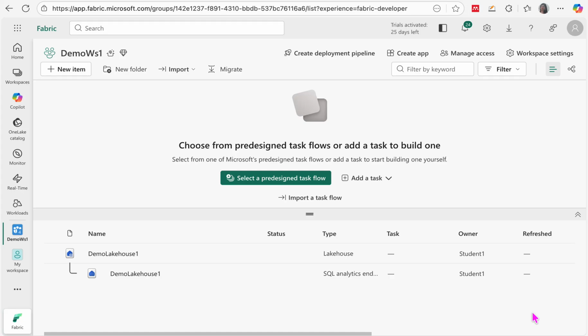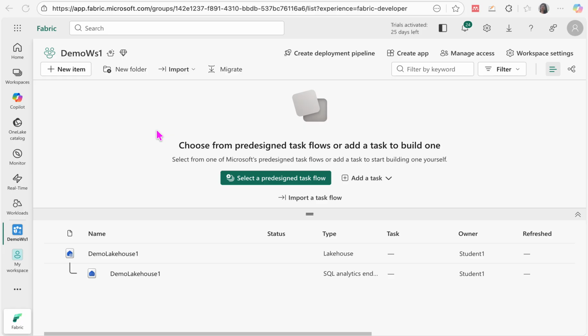Hi everyone. Today we are going to discuss how you can get the data from your ADLS Gen2 storage account into the Microsoft Fabric. There are several ways to get the data into the Microsoft Fabric. First, you can make use of shortcuts. Second, you can make use of your data pipelines or the data flows. In this video, I'm going to leverage the data flows option.